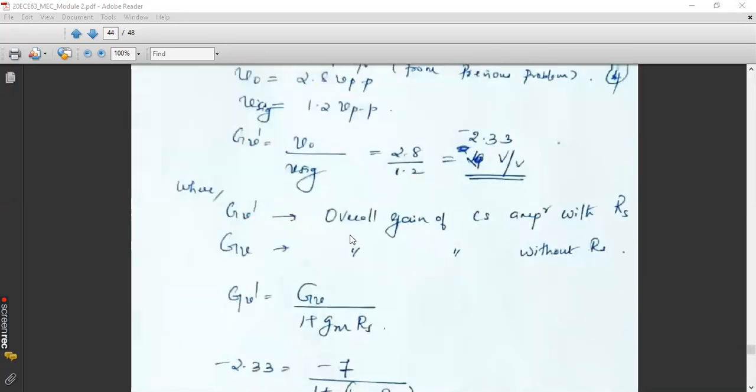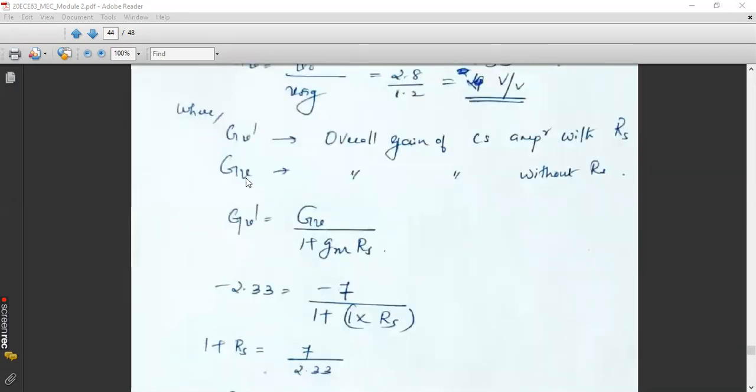So what I will do is, I will take 2 parameters, GV dash and GV, where GV dash is the overall gain of a CS amplifier with RS and GV is the overall gain of a CS amplifier without RS. And the new gain, that is with RS, is the gain without RS divided by 1 plus GM into RS. Okay. And you know that the gain is 7, right? The gain is 7. And what is the new gain?